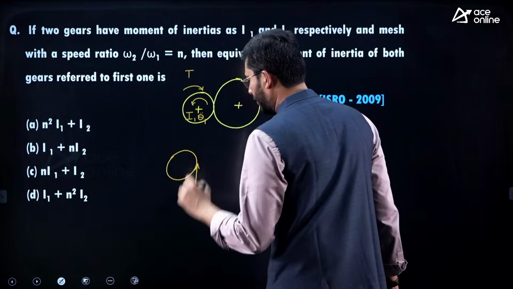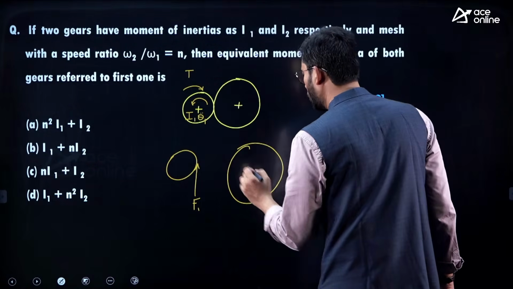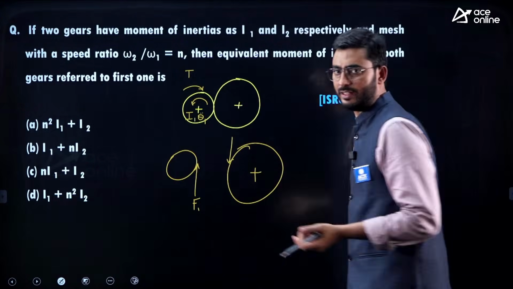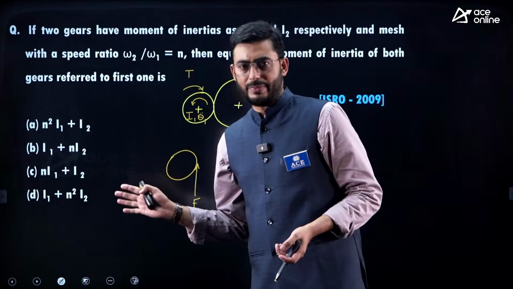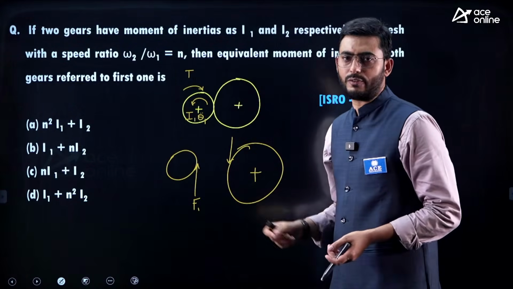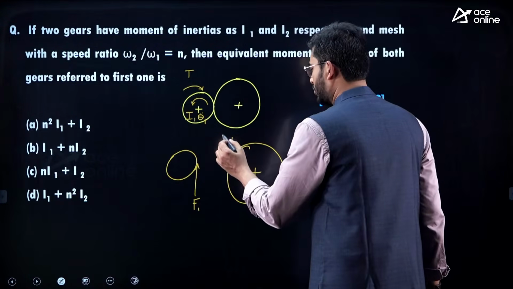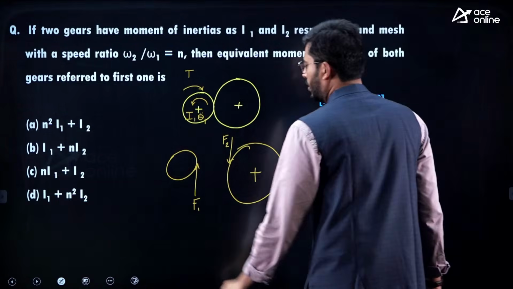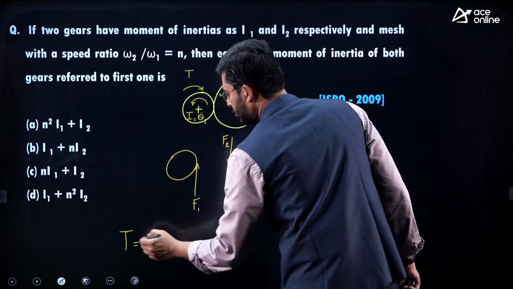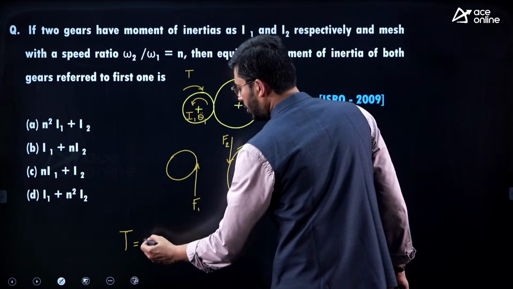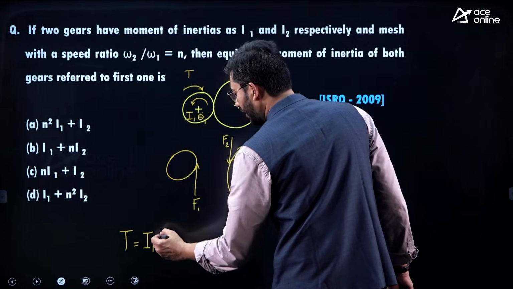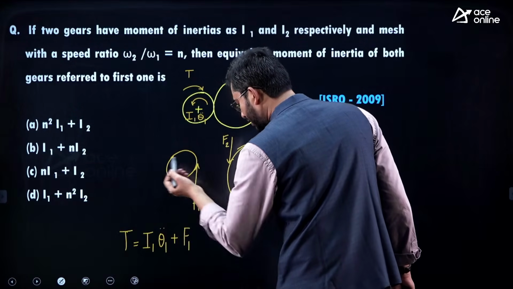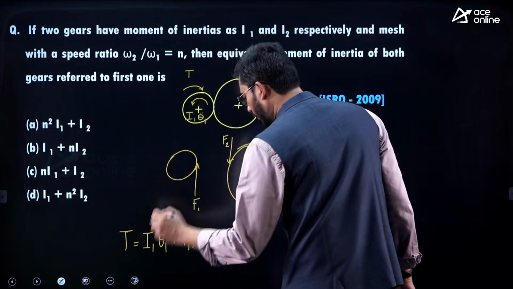Let's call it F1. Adjacent to the gear, the same force acts in the opposite direction, which is the transfer of reactive forces we follow in other basic subjects. Let's call it F2, but F1 and F2 are equal. For the gear we can write the equation: applied torque T is equal to I1 theta 1 double dot plus the contact or tangential force F1 into R1.